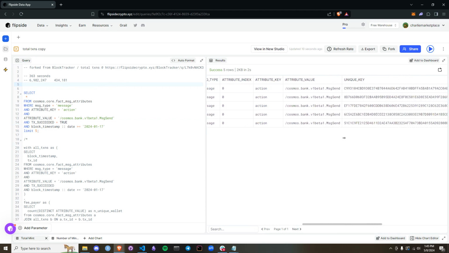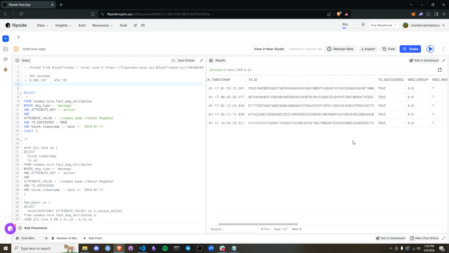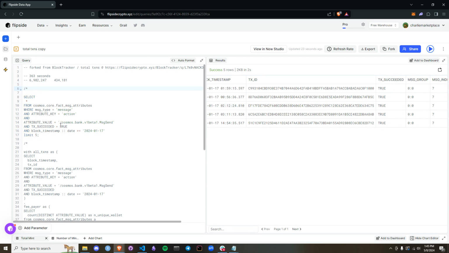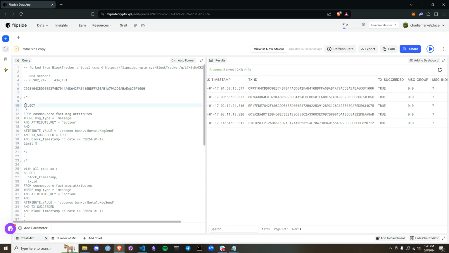Let's see. Yeah, not too much information. We just know that this action happened and there's a transaction ID. So let's tweak this slightly. And now let's look at everything for this transaction.